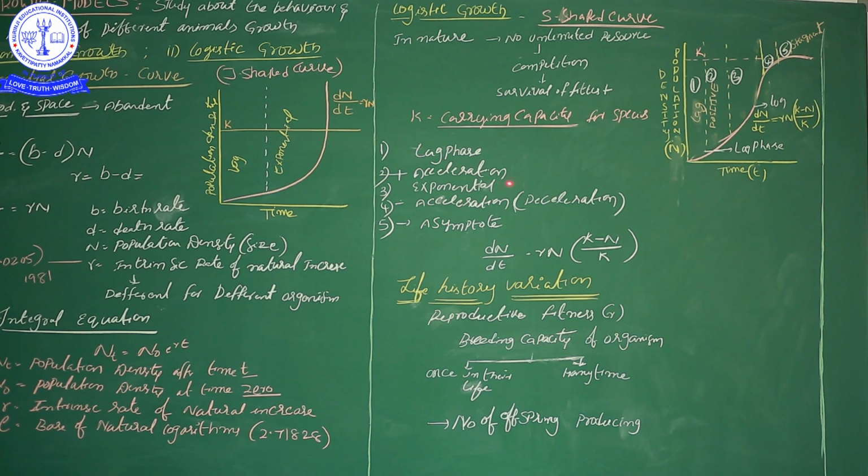During deceleration, the population does not decrease, but the rate of growth decreases. The number of organisms maintains stability, but the rate of growth is slowly being controlled. So finally it reaches the asymptote, or stagnant condition.